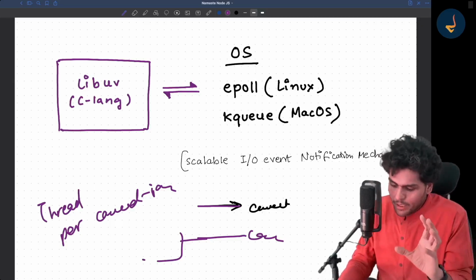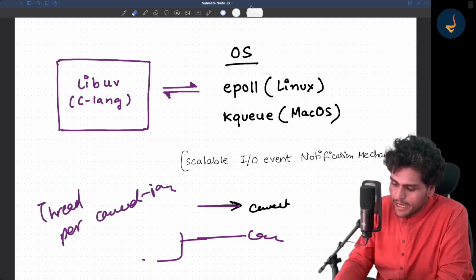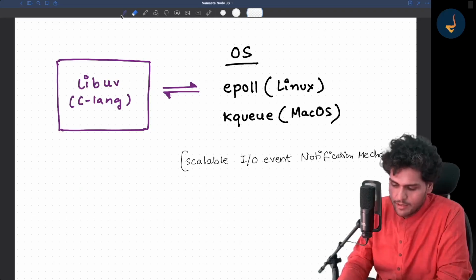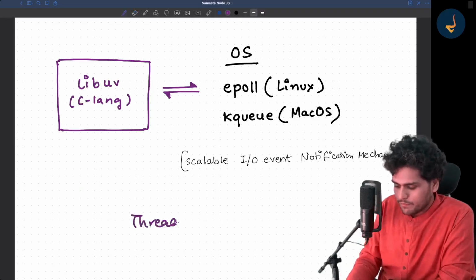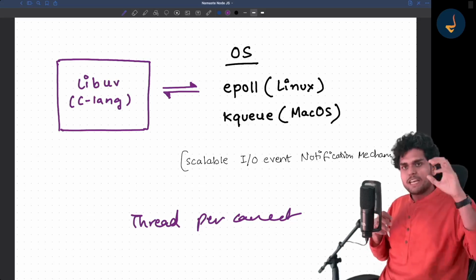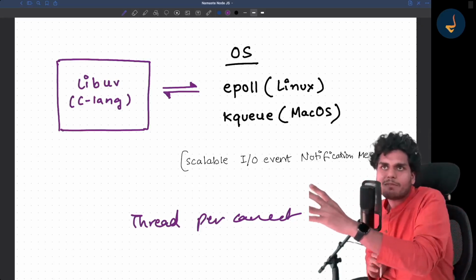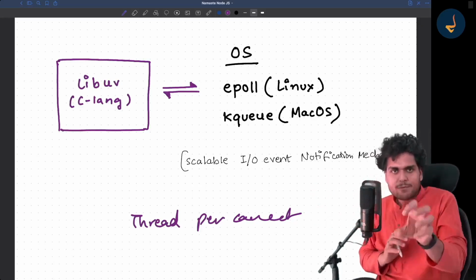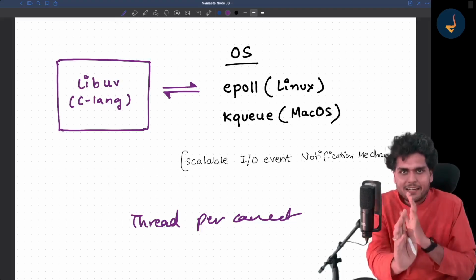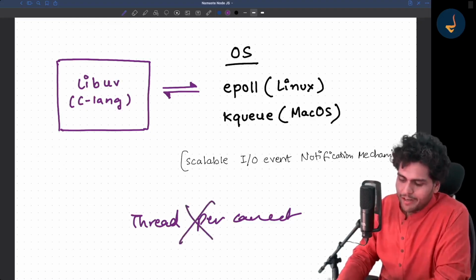But let me tell you that making one thread per connection is not a good idea. This is known as the thread per connection model. Each concurrent request is assigned its own thread. If there are 10 users coming to your website, all of these 10 users have blocked one thread in your system and they are doing reads and writes through that connection. So this is not a very good idea.